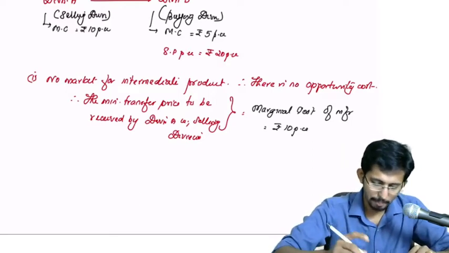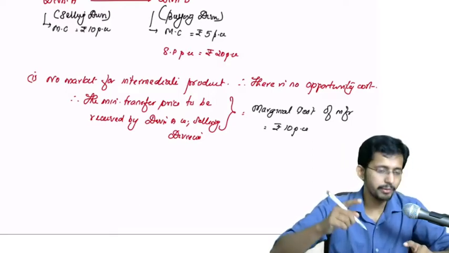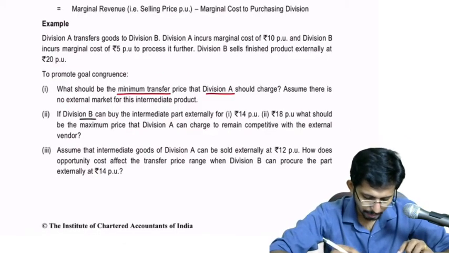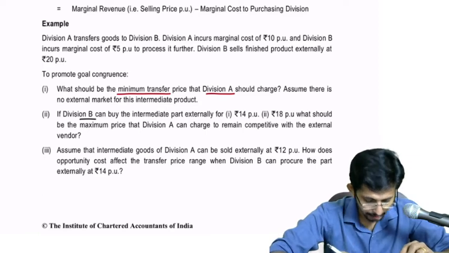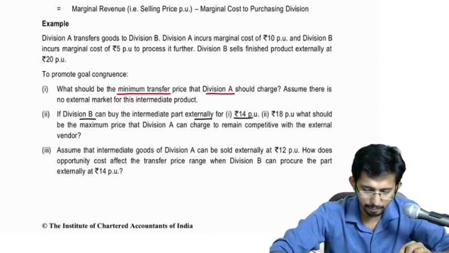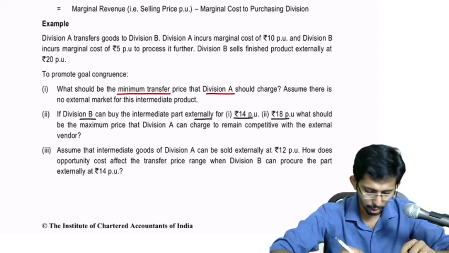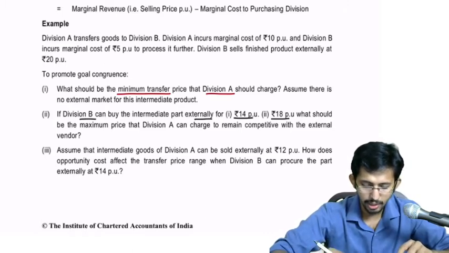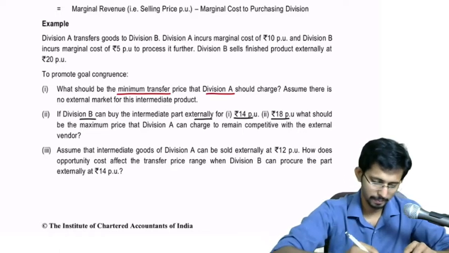Okay, now the maximum will be computed from the perspective of the buying division. Next, if Division B can buy the intermediate part externally for rupees 14 per unit and rupees 18 per unit, what should be the maximum price that Division A can charge to remain competitive with the external vendor?